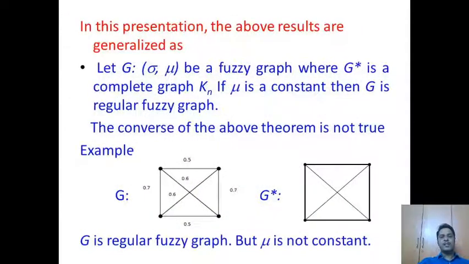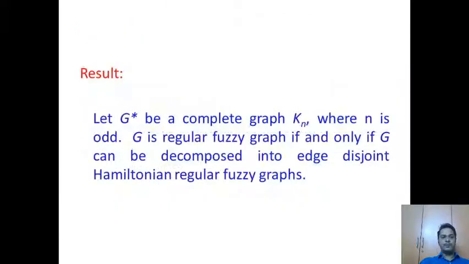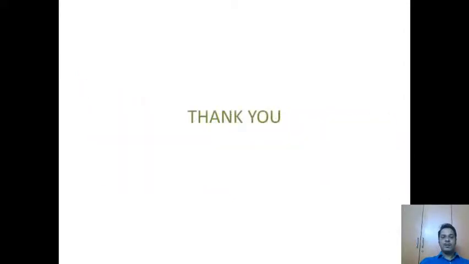In this presentation, the above results are generalized. Let G be a fuzzy graph and G star a complete graph Kn. If mu is constant, that is, the edge membership value is constant, then G is a regular fuzzy graph. The converse of the theorem is not true, and we can show that with an example. Similarly, if G star is a complete graph Kn where n is an odd number, then G is a regular fuzzy graph if and only if G can be decomposed into edge disjoint Hamiltonian regular fuzzy graphs. With this, we stop.